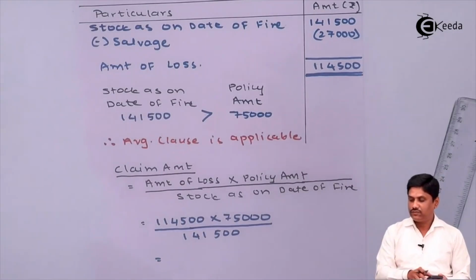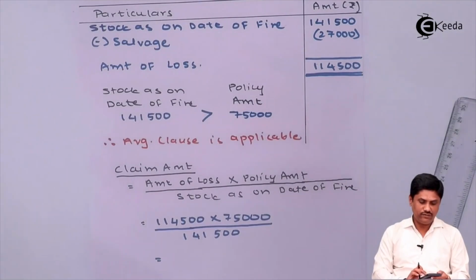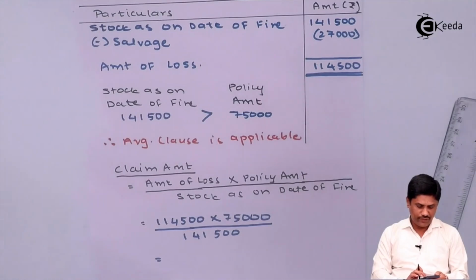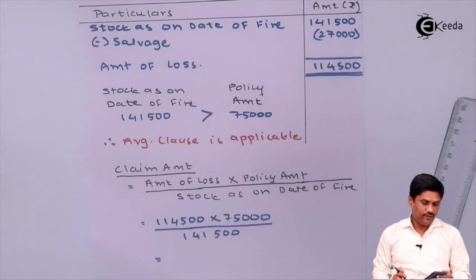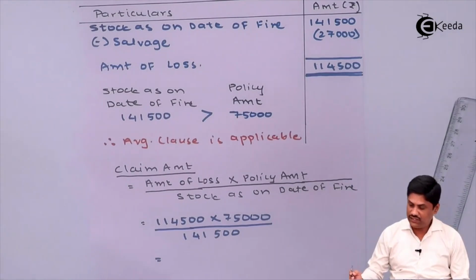So I need to find out what is this amount. Chalo, let us find out. Into 75,000 divided by 141,500. Your claim amount is 60,689.